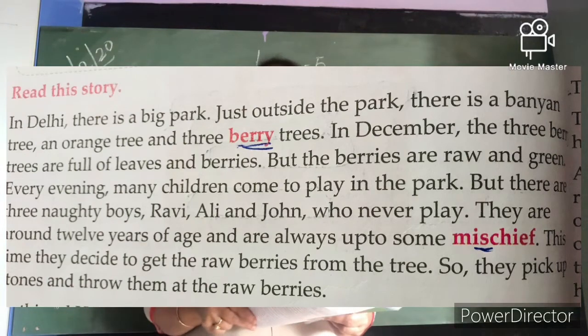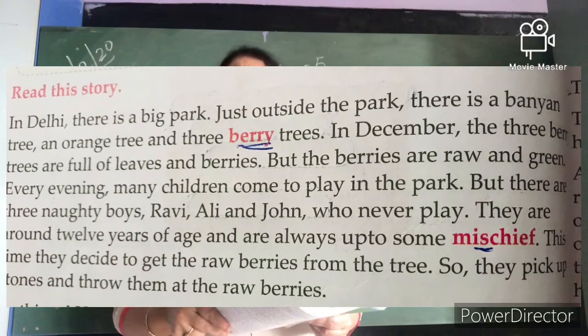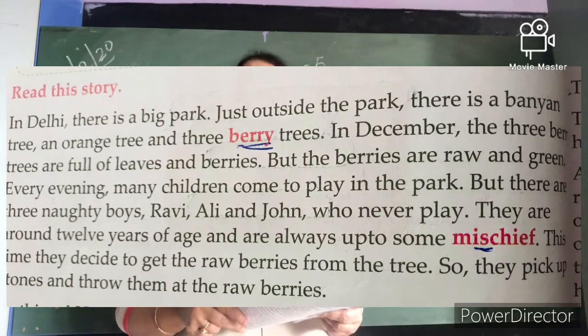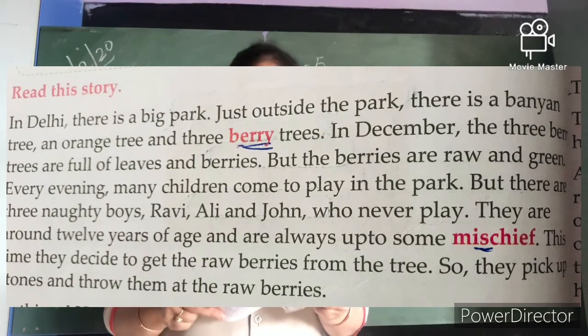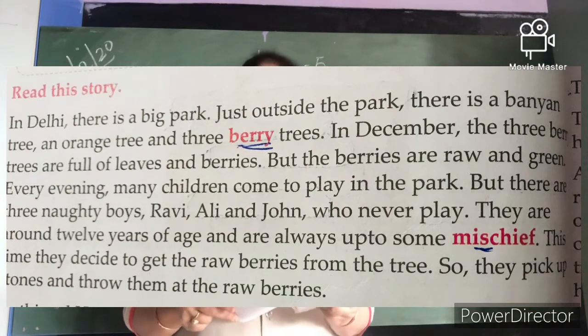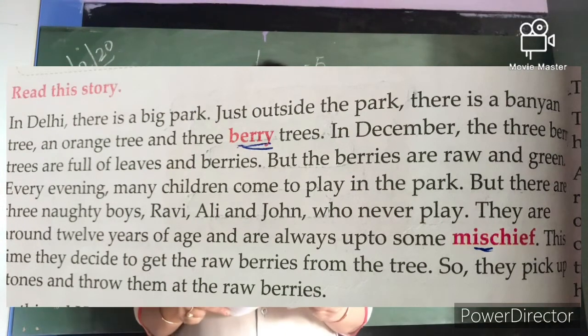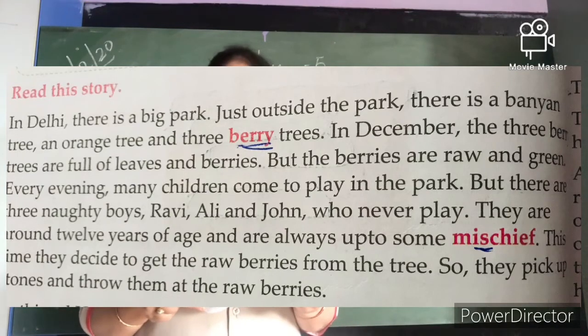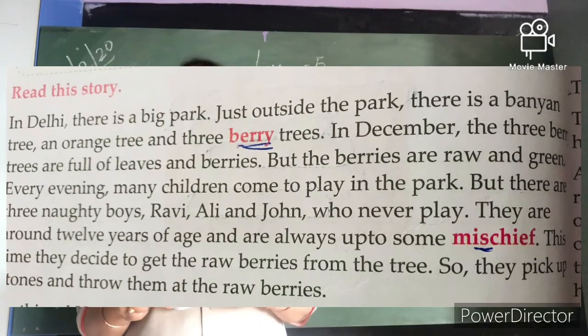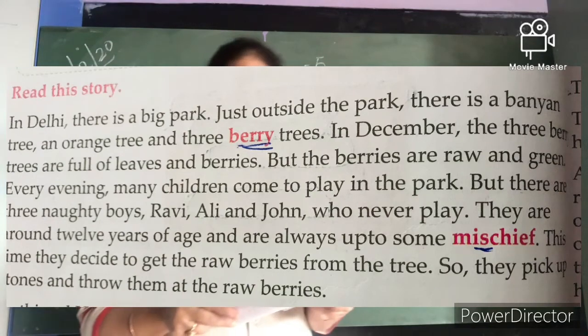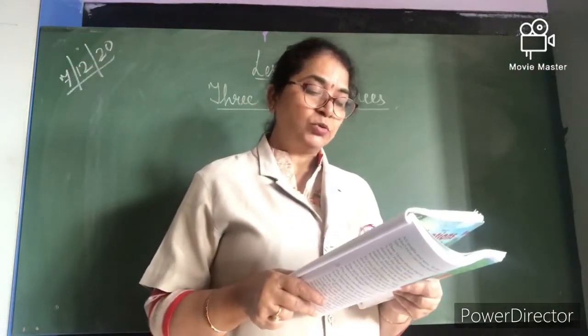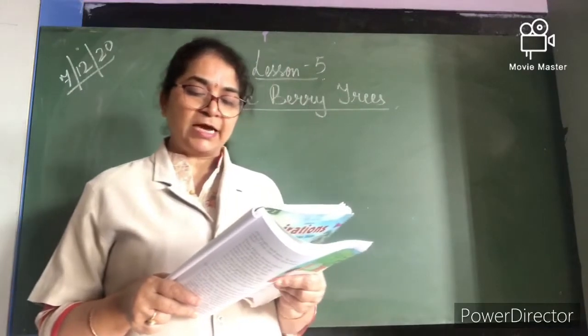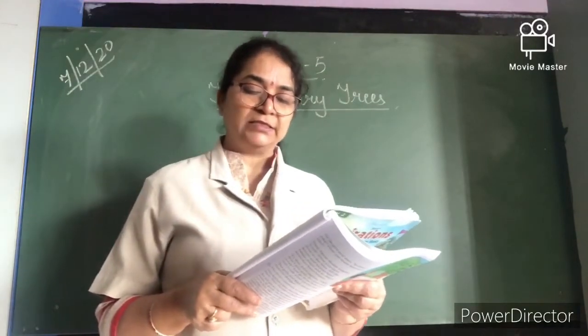Naughty is the children who do much mischief, गड़बड़ जो करते हैं, they are called naughty boys. There were three naughty boys. What were the names? Ravi, Ali and John. They used to not play. They used to do only naughtiness. They are around 12 years of age and are always up to some mischief.